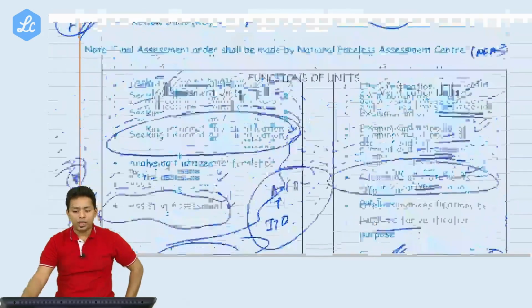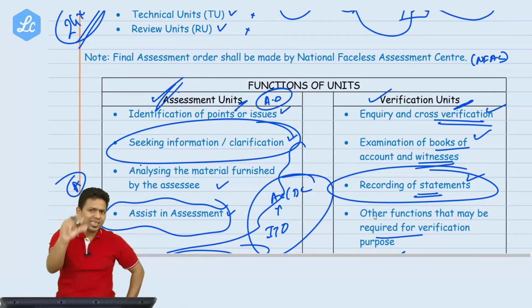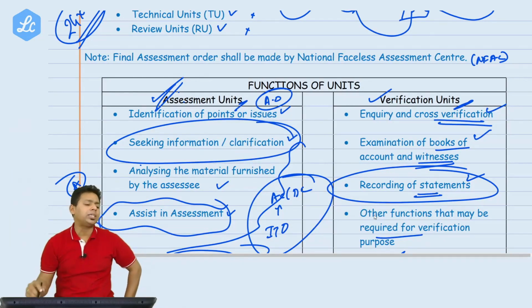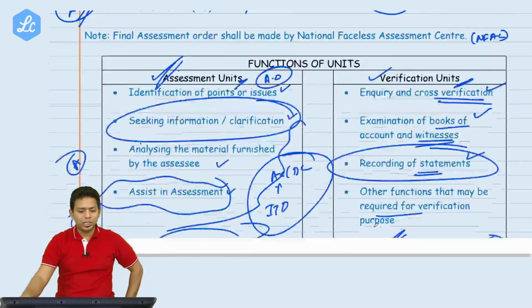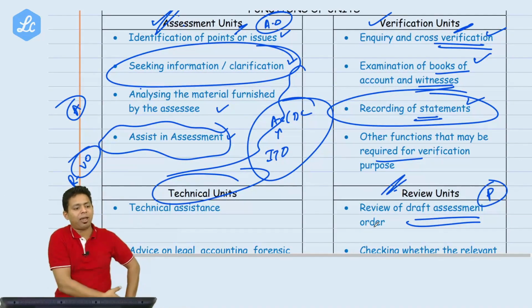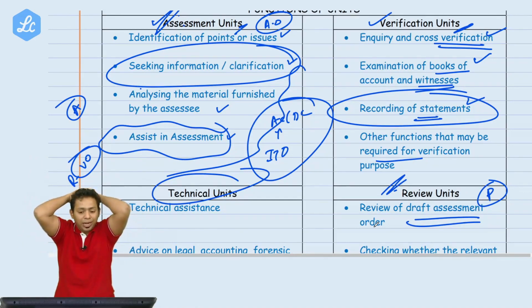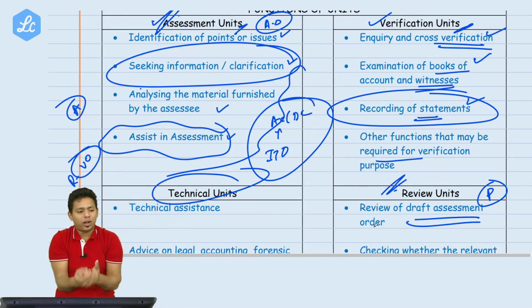Don't you think that just by looking at this, it is going to be amazing? Unnecessarily, the assessee will not be harassed. Everything is happening in the department. I am the assessee, sitting in my home, but they are doing a lot of research on my case. At least before giving me the final order, a lot is done.